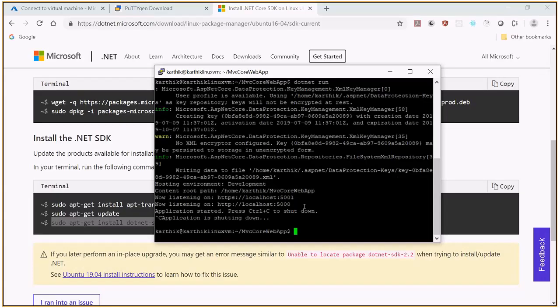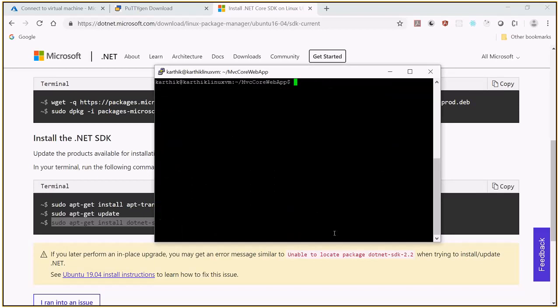Nothing special so far, but what is special is that I want to create an image now. What image do I need? The output I want to publish as an image. So how to publish this as an image, we'll see that. To do it, I'm going to use the dotnet publish command. Clear the screen. We are in the MVC core web app, and I'm going to publish this output.